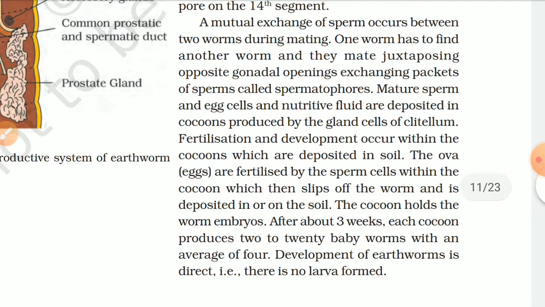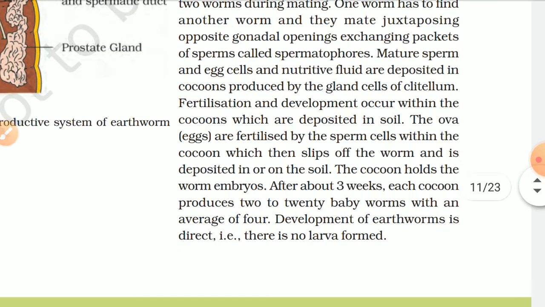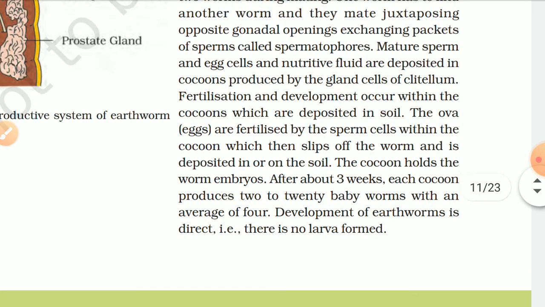A mutual exchange of sperm occurs between two worms during mating. One worm has to find another worm, and they mate, juxtaposing opposite gonadal openings, exchanging packets of sperm called spermatophores.